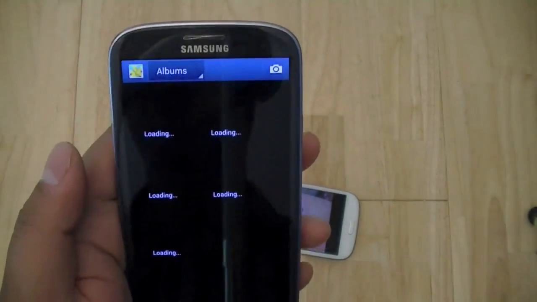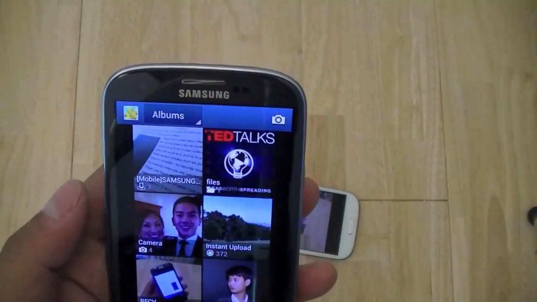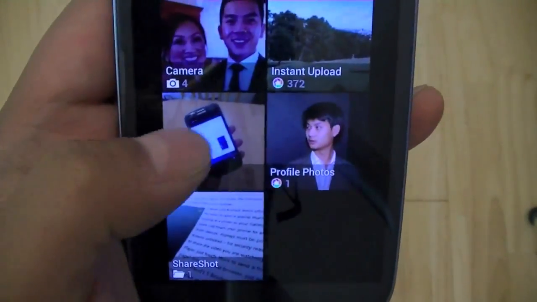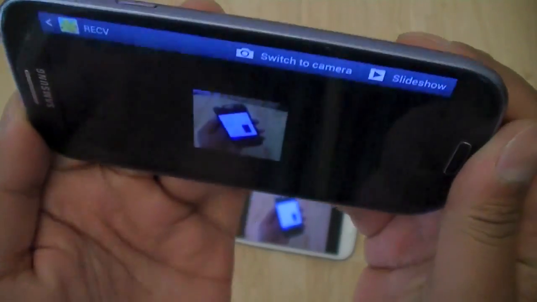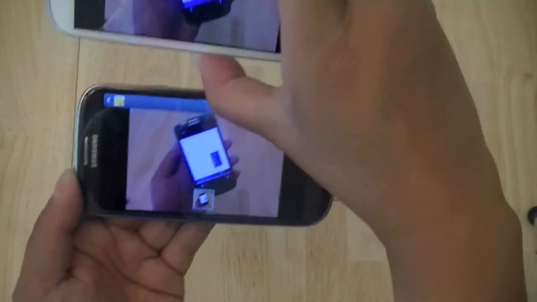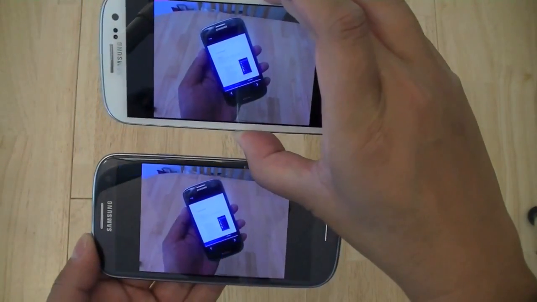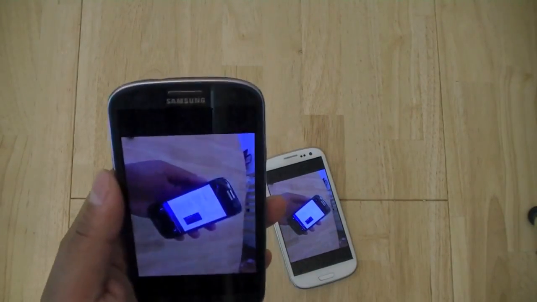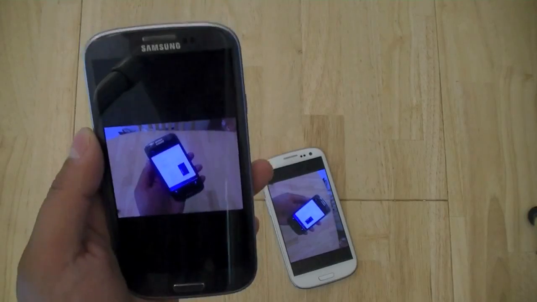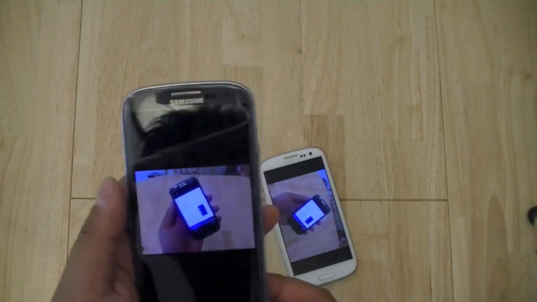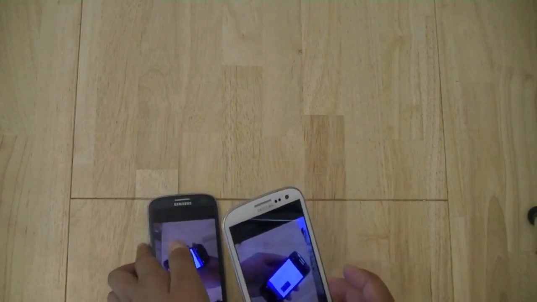and we go to the gallery, what we have here is received shots at the bottom here, and this is the very same picture that we just took with the white phone. So just by having one person take an image on one of their phones, everyone else can have it together if you're taking it in that particular mode.